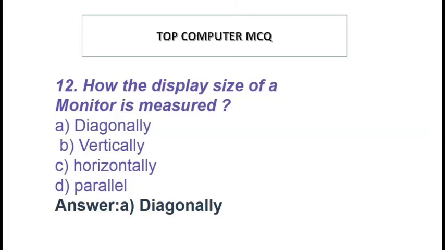How is the display size of a monitor measured? Option A diagonally. Option B vertically. Option C horizontally. Option D parallel. Answer option A diagonally.